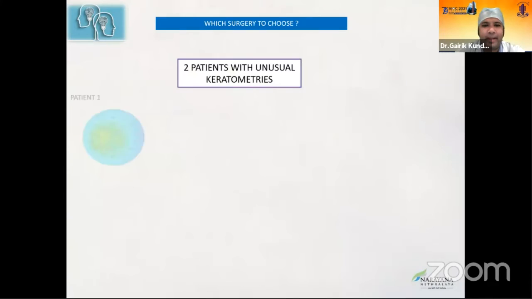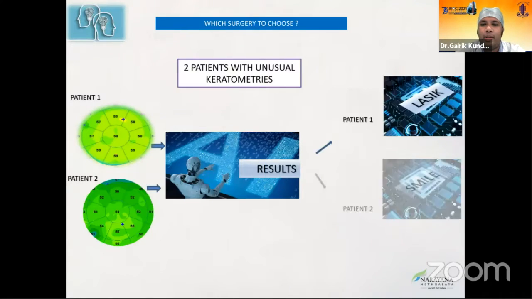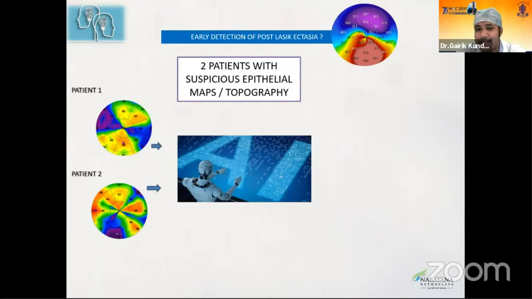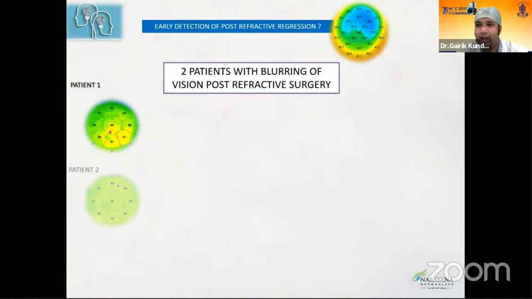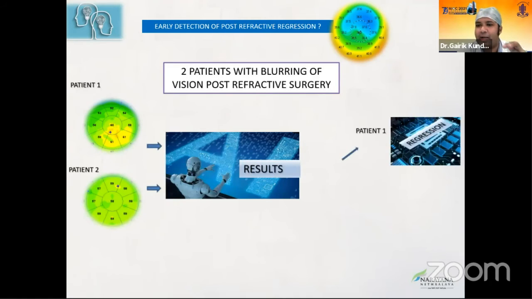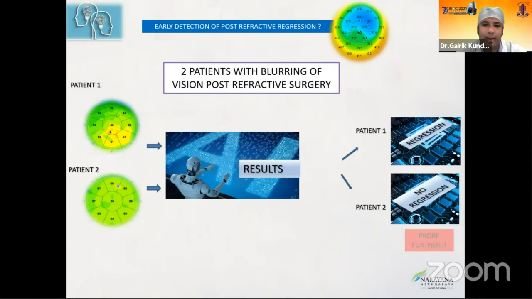So there are various applications. We looked at keratometry. We looked at patients who had ectasias using epithelium. We also looked at patients who had regression. These were all the validating data points which were fit into the algorithm.